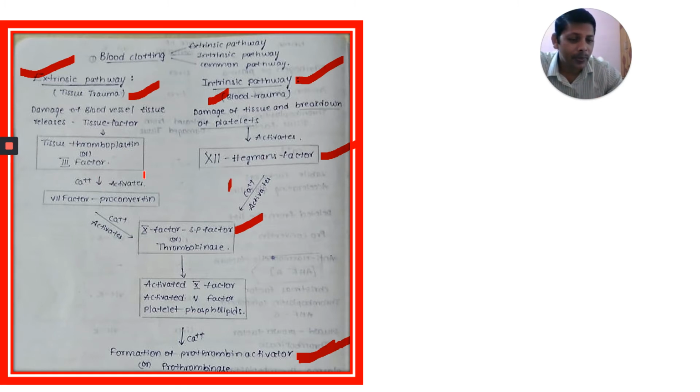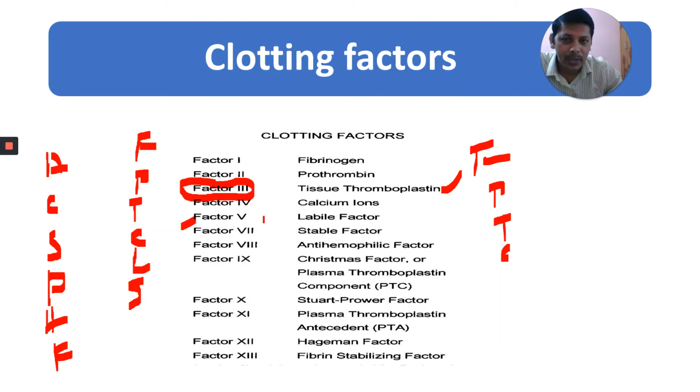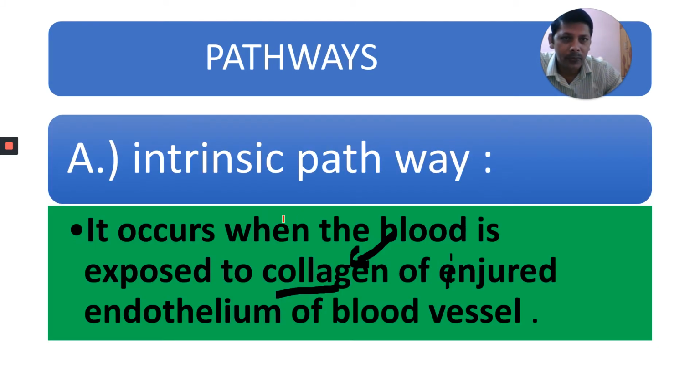Calcium ions are very, very important for clotting. Which factor is calcium? Calcium ions are the fourth factor. Calcium ions are required for clotting of blood, for the formation of teeth and bone, for the formation of milk, and for muscle contraction. Calcium is important for blood clotting also. And calcium activates the seventh factor. What is the seventh factor? Proconvertin.